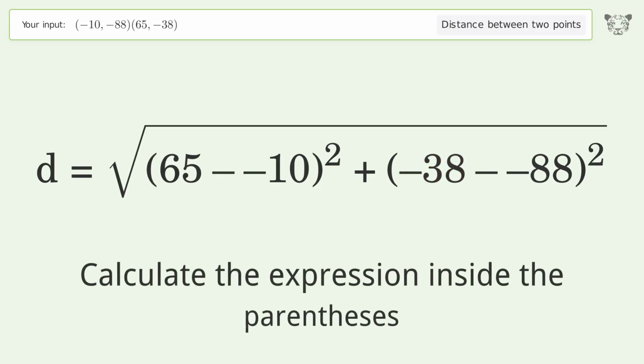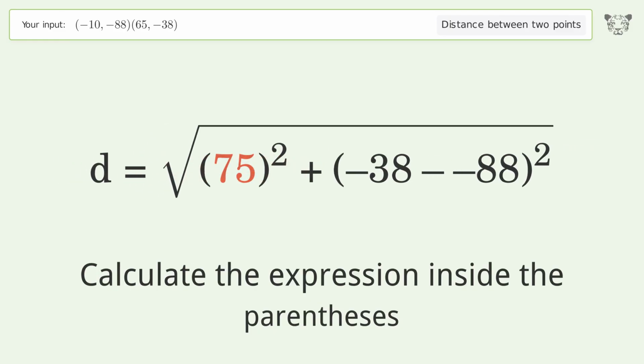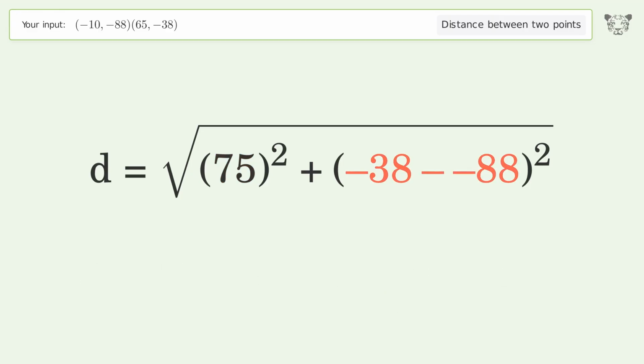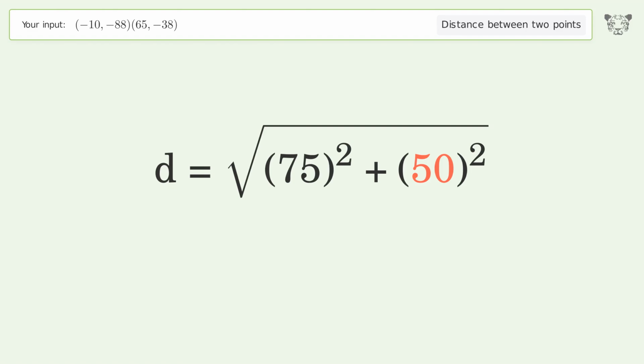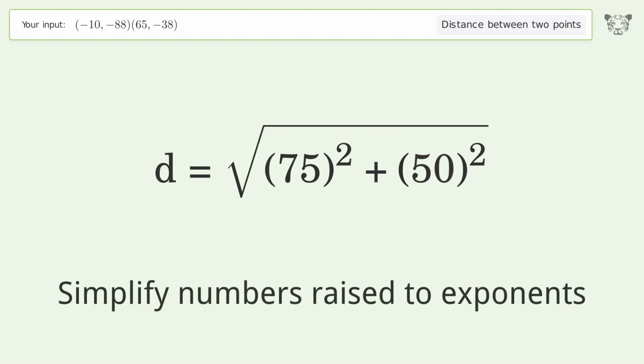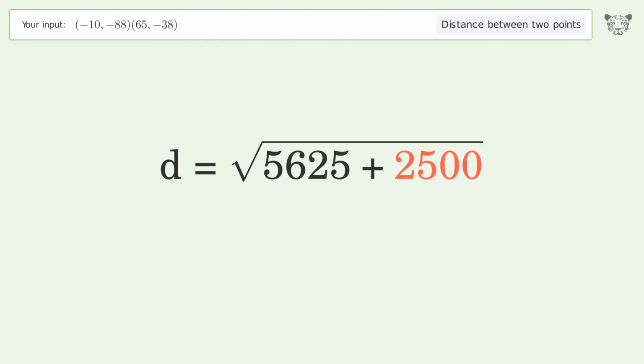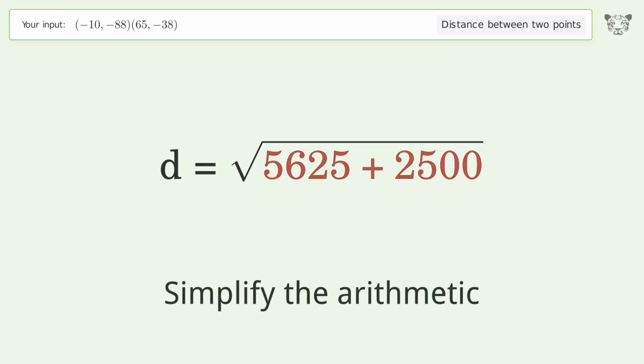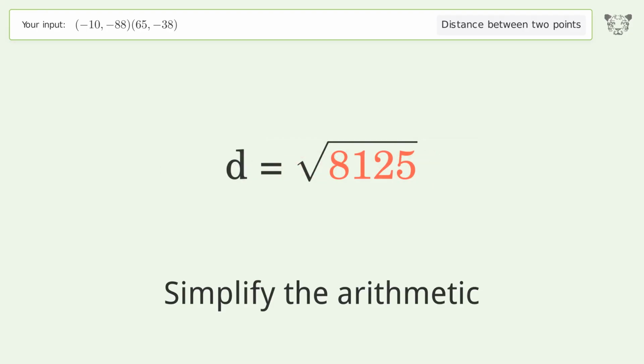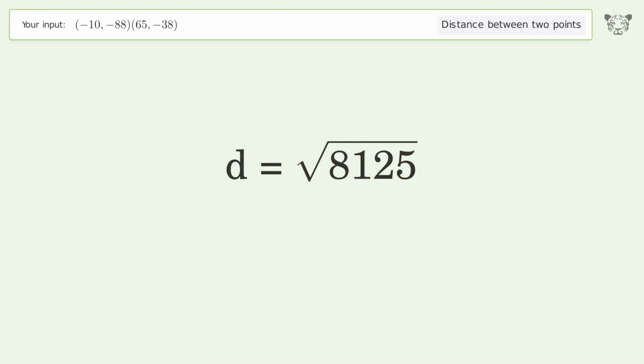Calculate the expression inside the parentheses. Simplify numbers raised to exponents. Simplify the arithmetic. And so the distance between the 2 points is the square root of 8,125 or 90.139.